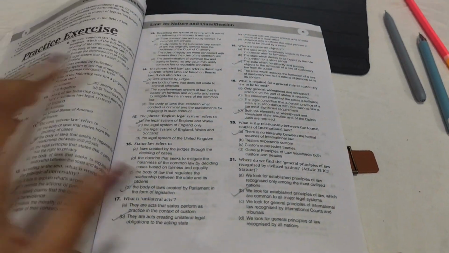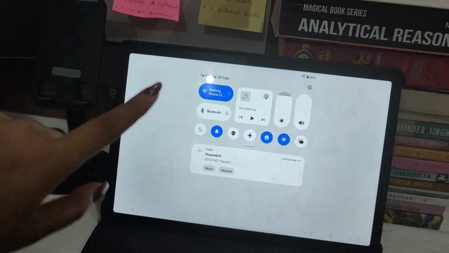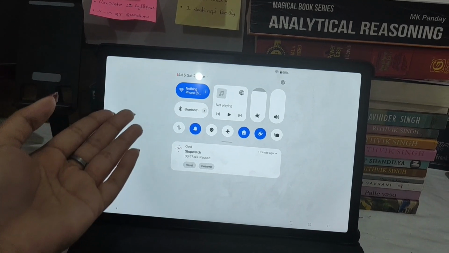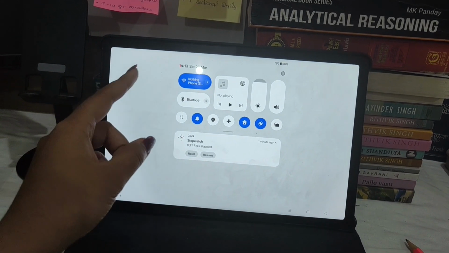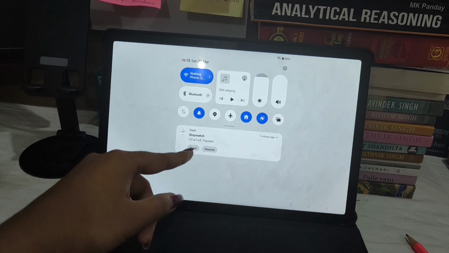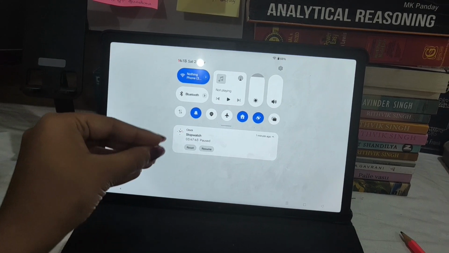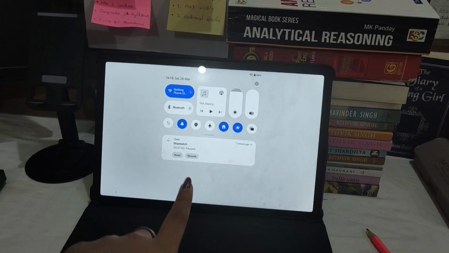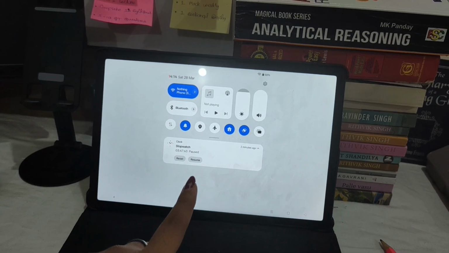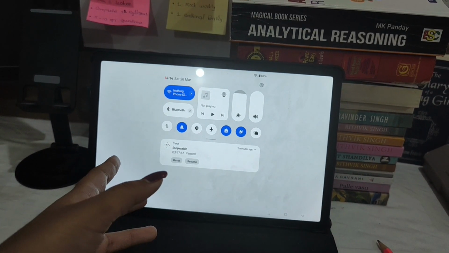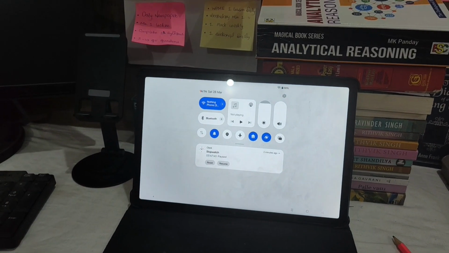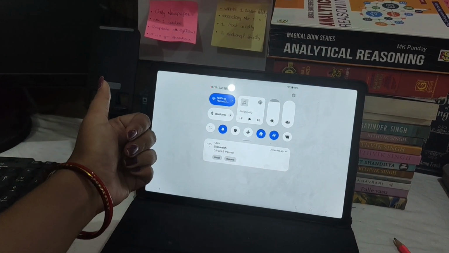So done with this chapter and I've completed this and right now it's only 2:15 p.m. So I forgot to start the timer before the newspaper analysis and newspaper reading. So it must be 5 and a half hours something, and after adding Vantage it should be 6.5 hours. So yeah, that's it for today.